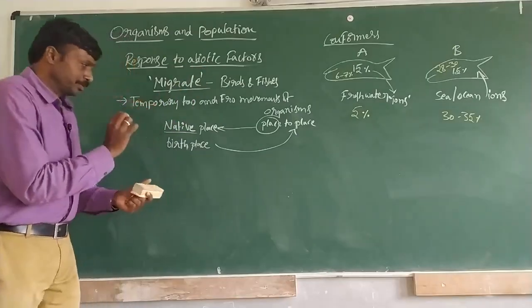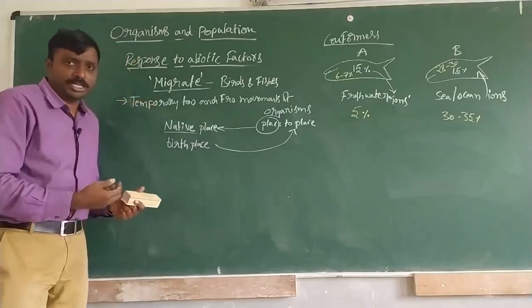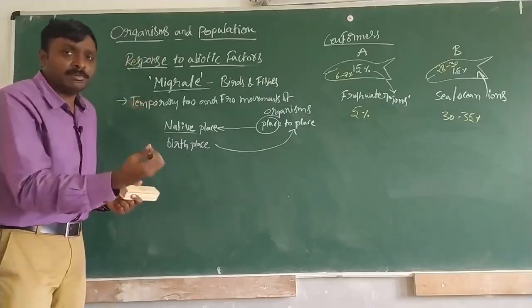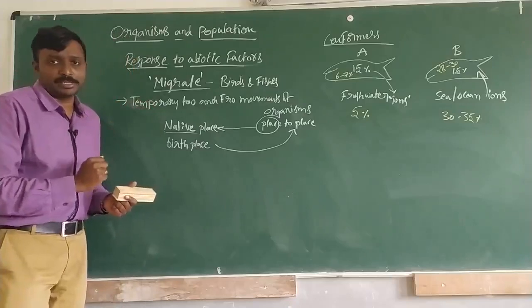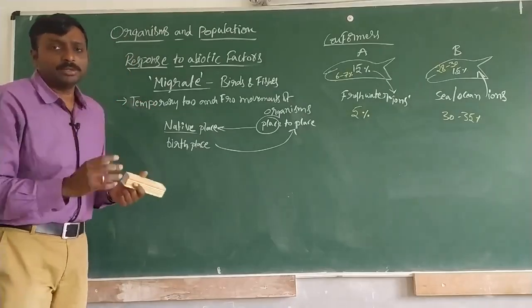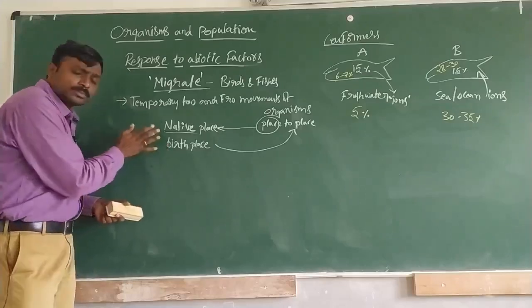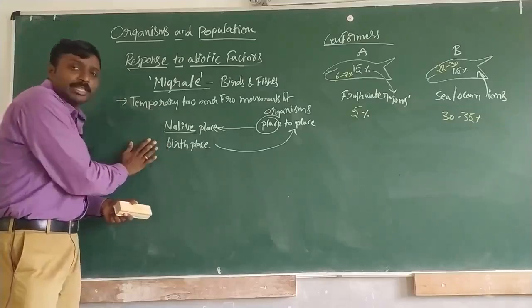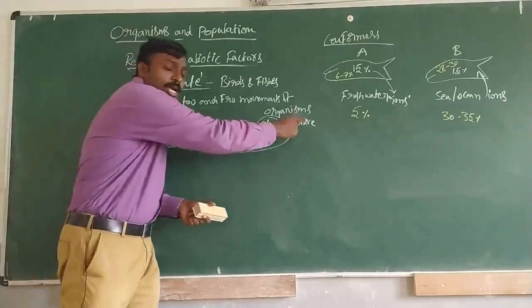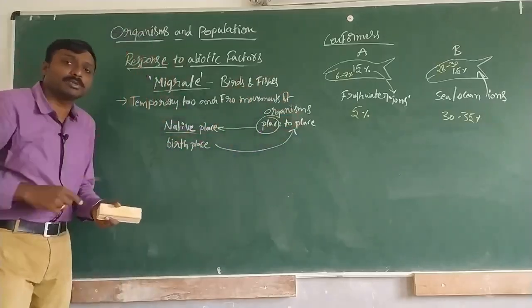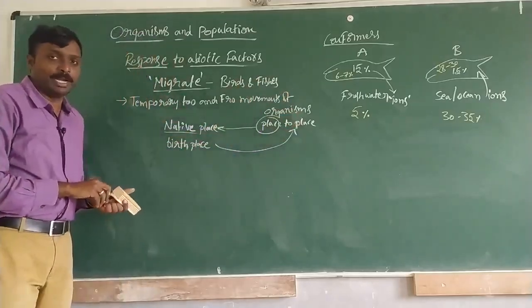Maybe extreme hot conditions, or maybe extreme cold conditions, or something else. So due to the unfavorable conditions, what happens? These organisms leave their native place and shift to a new place. That new place will be called the migration place.